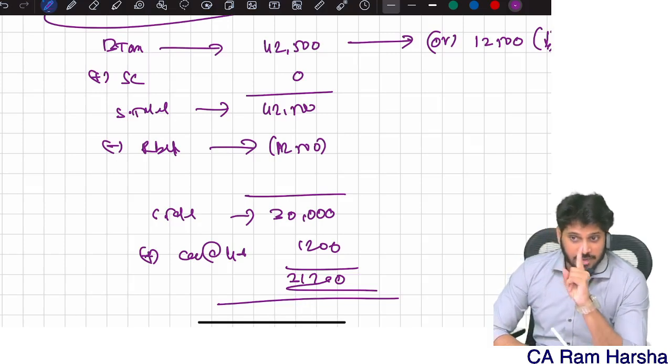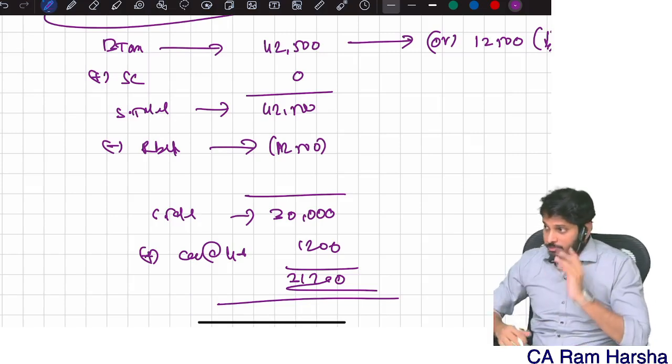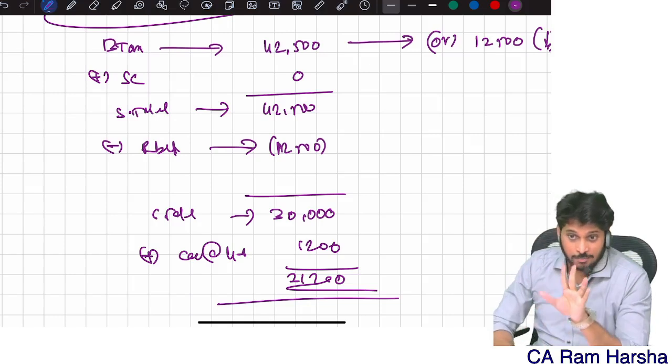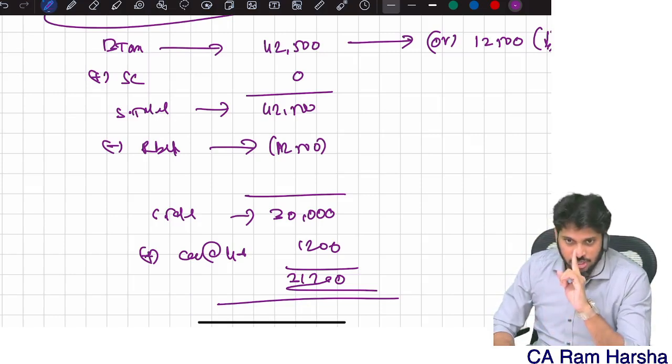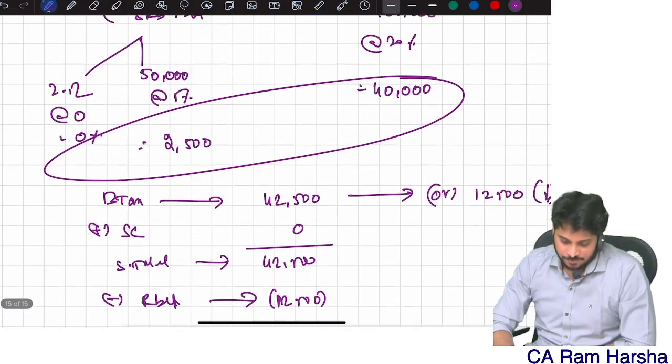You see, I am never deviating from the computation format. I always get the right answer. There is no possibility that I will get a wrong answer. Not because I know the subject, but because I'm following the format. I am not deviating. I'm not applying any shortcut directly. I'm always sticking to the format. Clear?